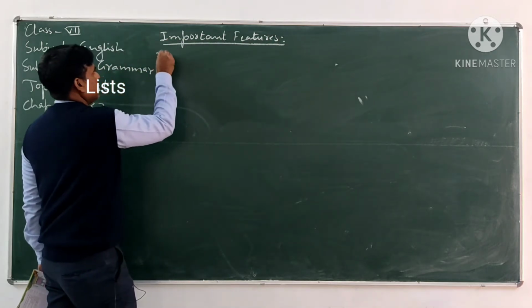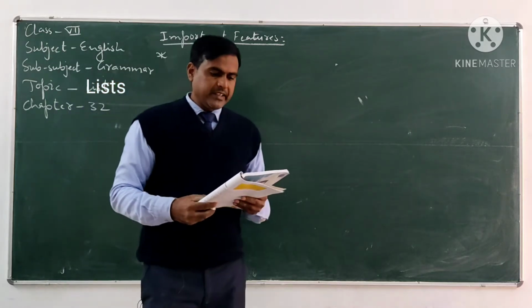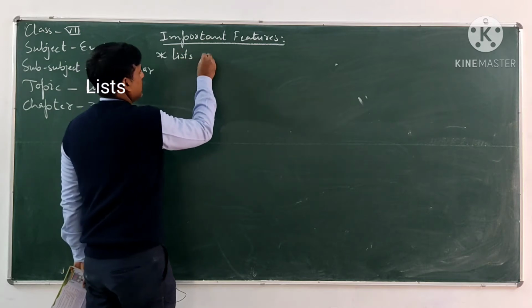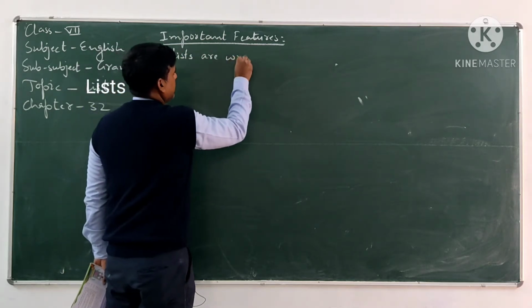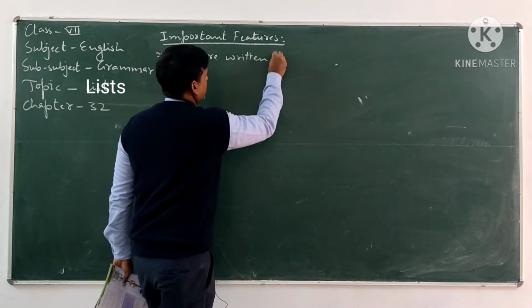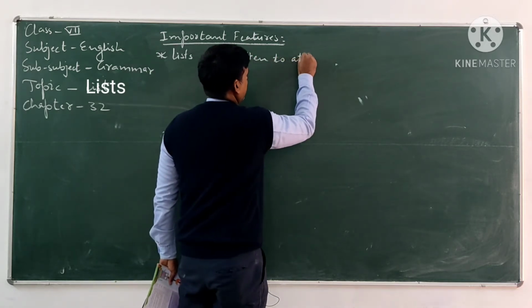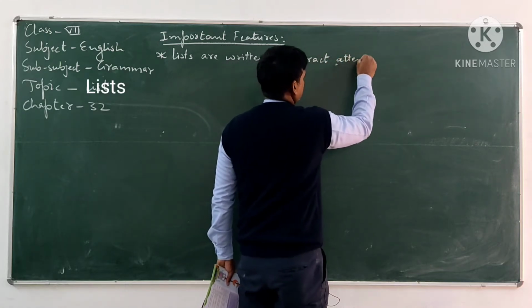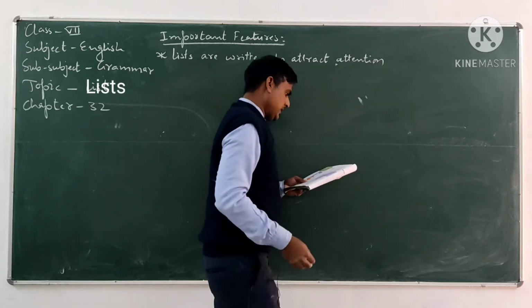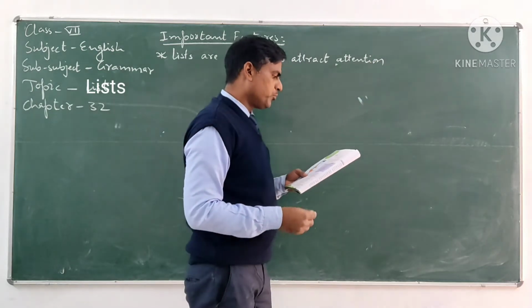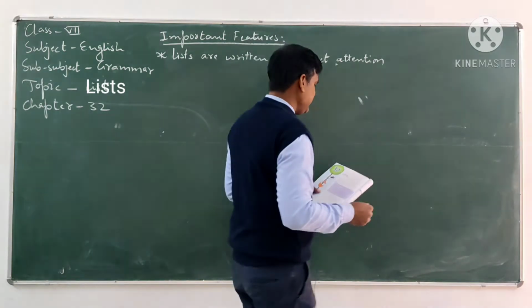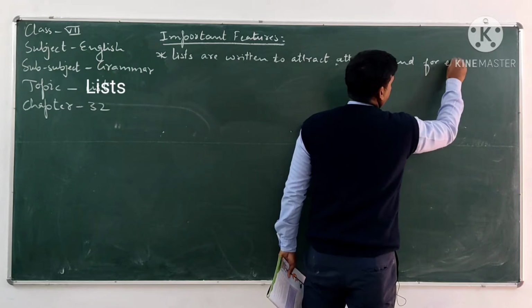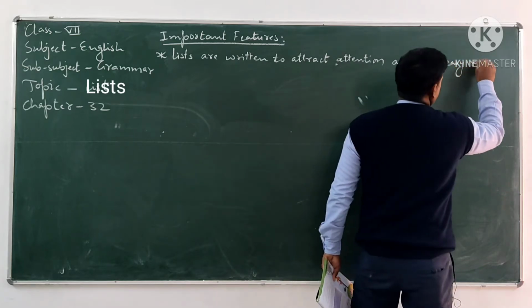So lists are written to attract attention and for easy reading.